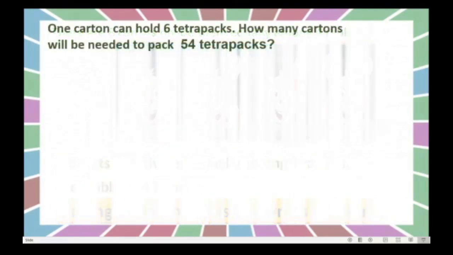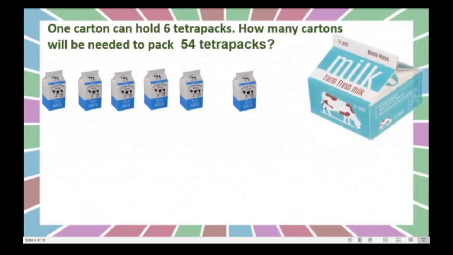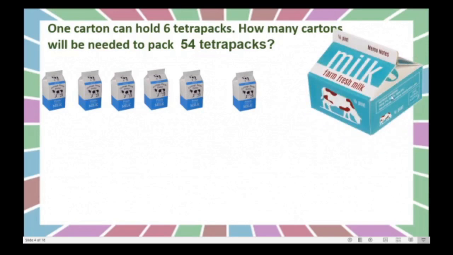Okay. Now the second sum. One carton can hold 6 Tetra Paks. How many cartons will be needed to pack 54 Tetra Paks? Dear children, these are nothing but Tetra Paks. Got this? These are called Tetra Paks. And what is the meaning of carton? See, this is a carton. In this carton, they arrange only 6. In one carton, we can keep only 6 Tetra Paks.